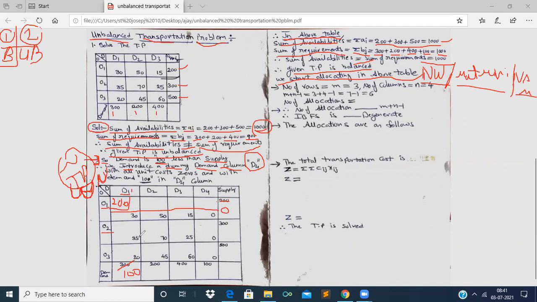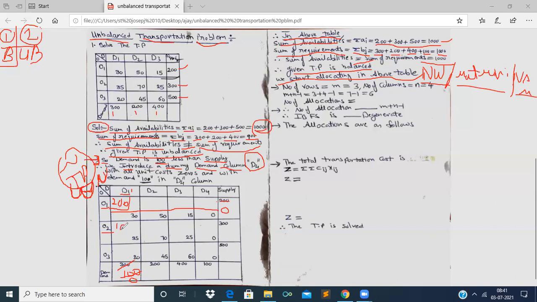Corresponding to this cost 35, 100 is demand and 300 is supply, and the 100 value is lesser when compared to 300. Therefore, we allocate 100 in this cell.